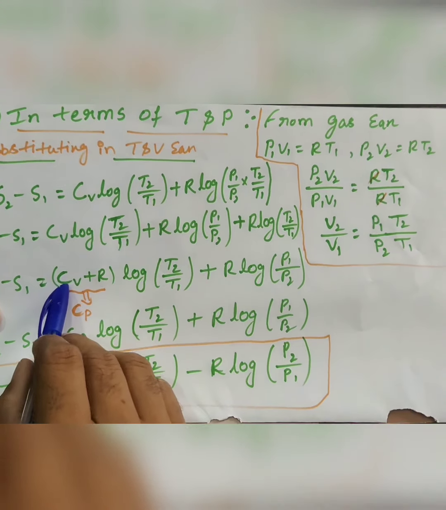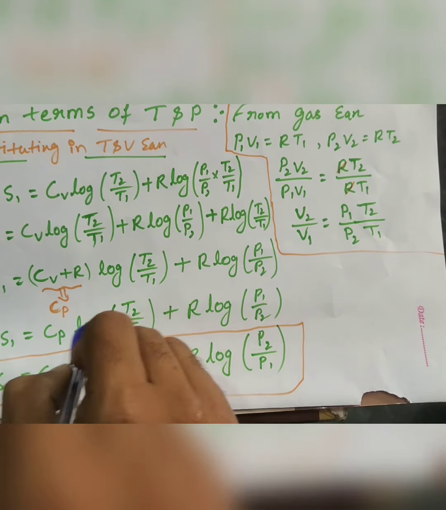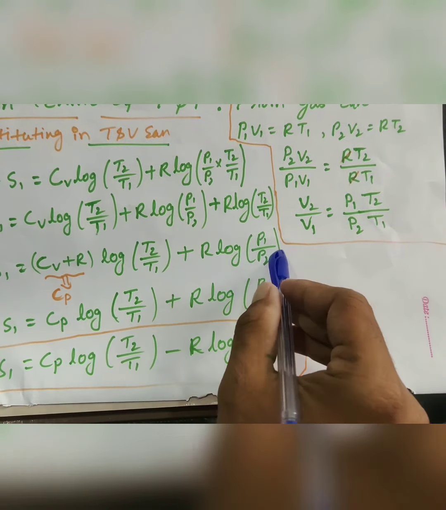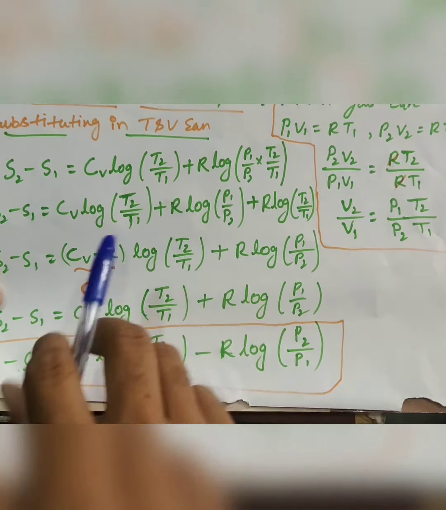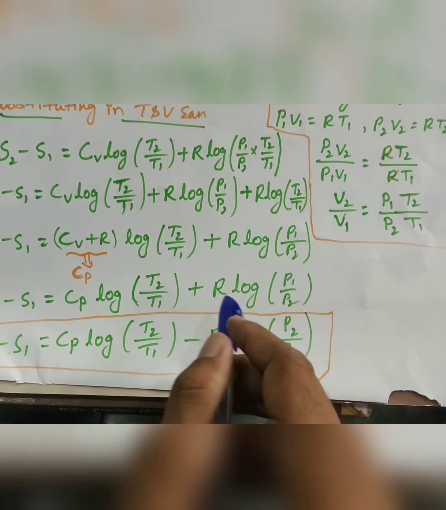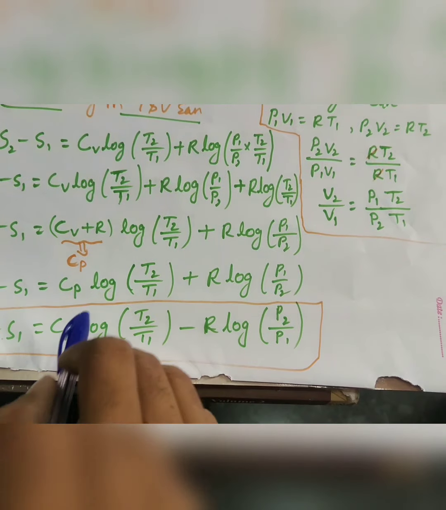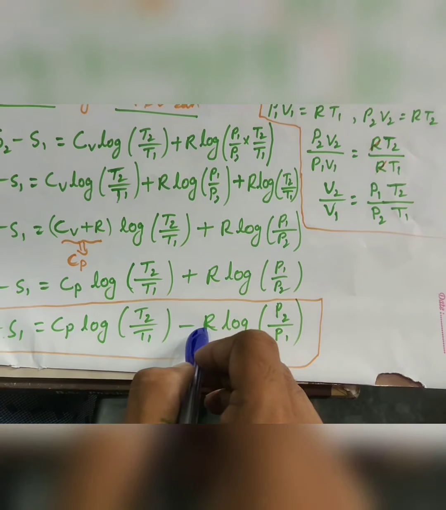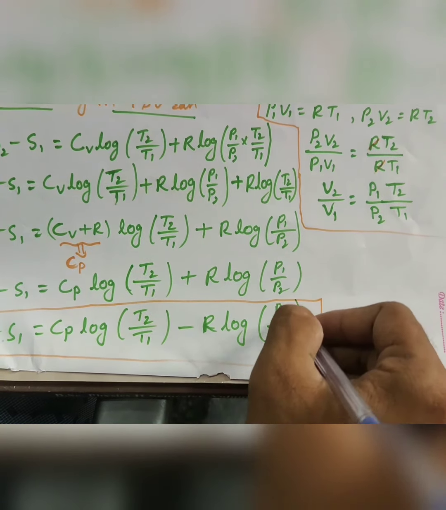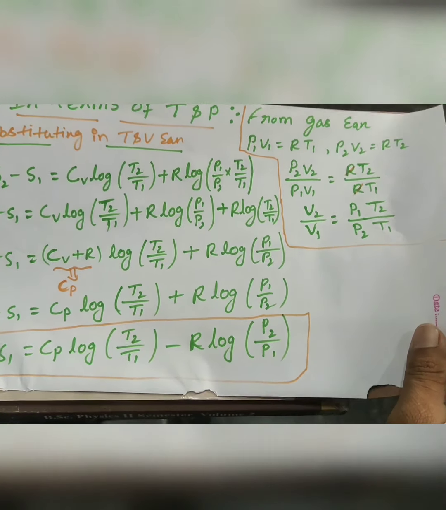Similarly here, Cv plus R is equal to, we know, Cp. So now S2 minus S1, that is the change in entropy, becomes Cp log T2 upon T1 plus R log P1 upon P2. So this is our change in entropy in terms of temperature and pressure. Now I am writing this, that is the change in entropy S2 minus S1 is equal to Cp log T2 upon T1, and instead of plus, I am putting minus R log P2 upon P1.